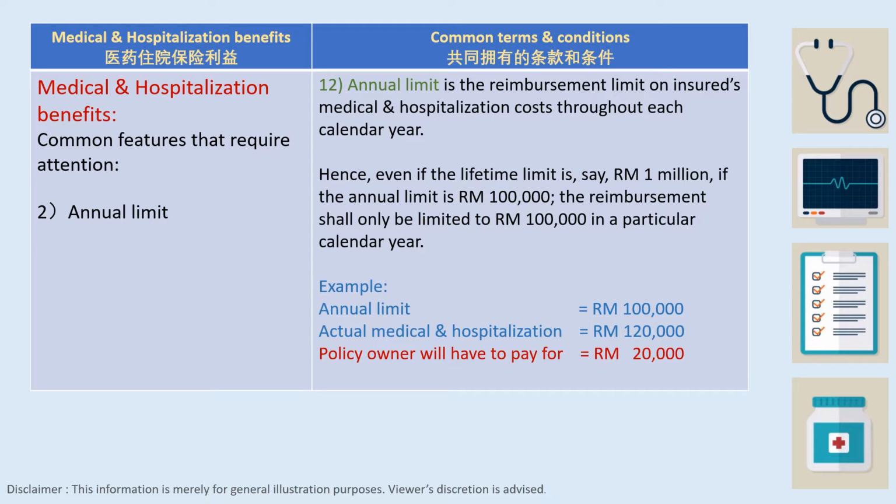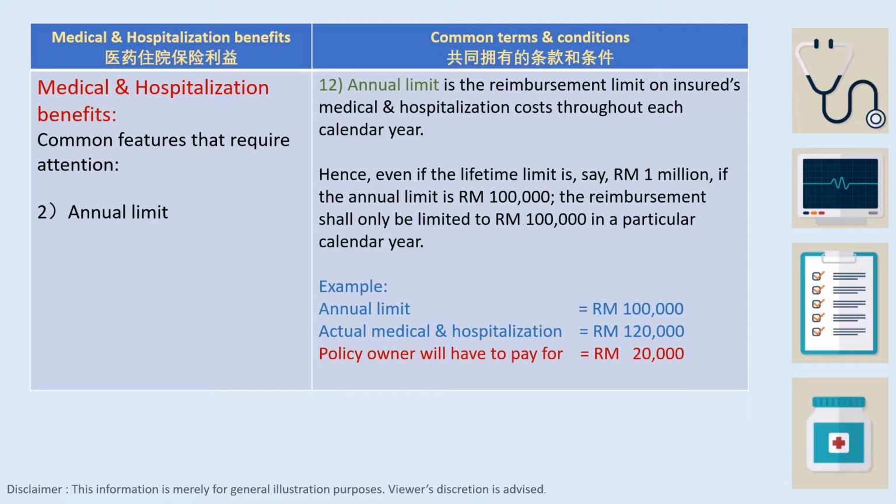Item number 2, annual limit. Annual limit is the reimbursement limit on insured's medical and hospitalization costs throughout each calendar year. Hence, even if the lifetime limit is, say, 1 million, if the annual limit is 100,000, the reimbursement shall only be limited to 100,000 ringgit in a particular calendar year.